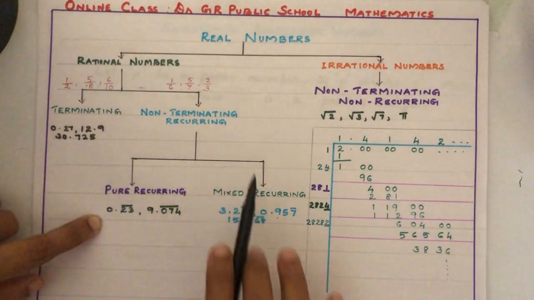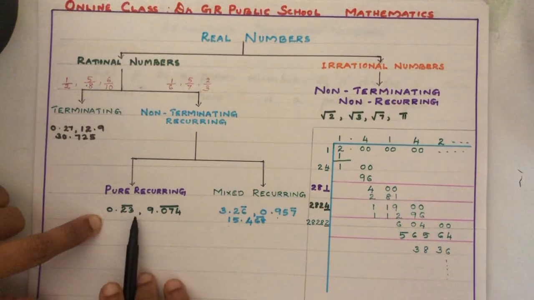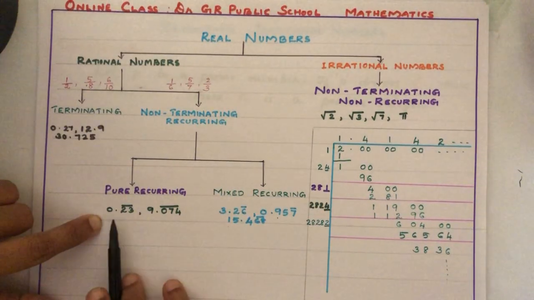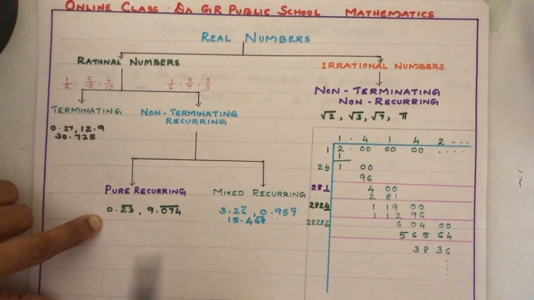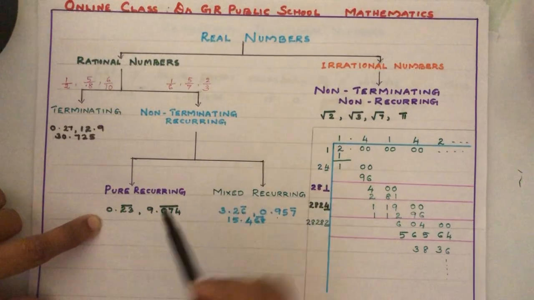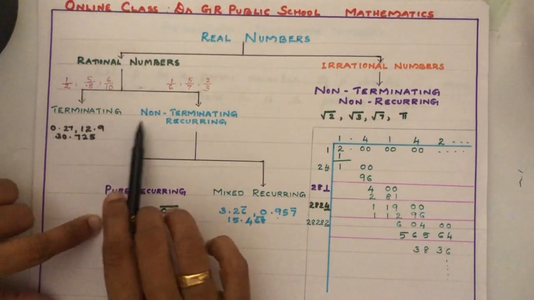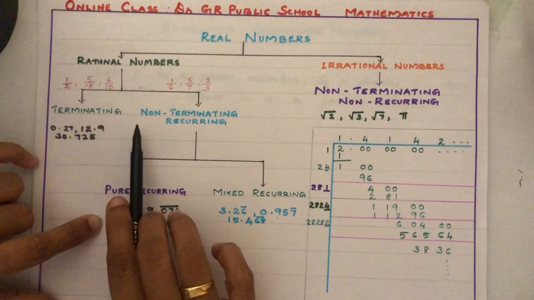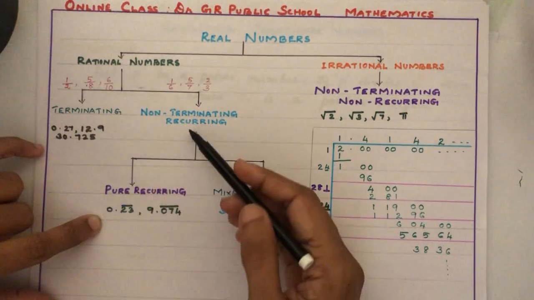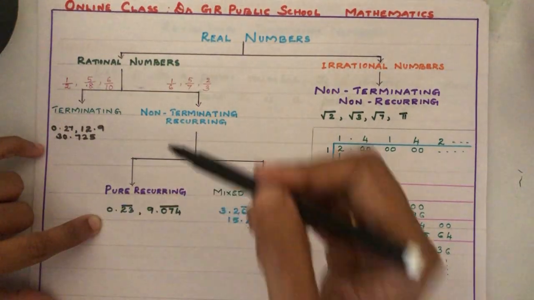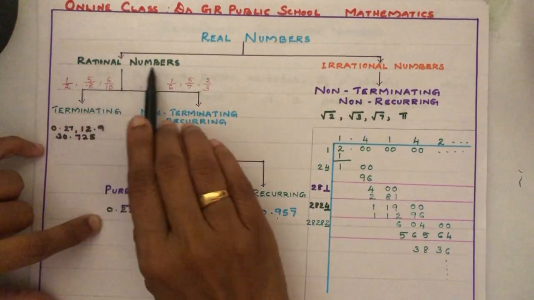All these you have studied, and conversion of recurring decimals into rational form you have done in the 9th standard. So if the decimal form is either terminating or non-terminating recurring like this, surely it will be a rational number.